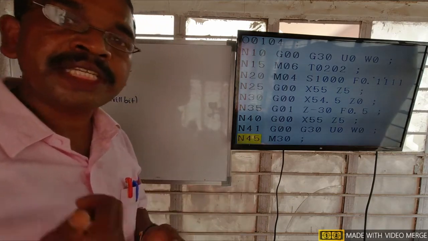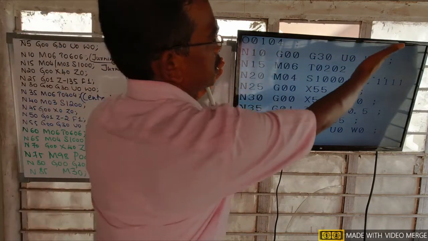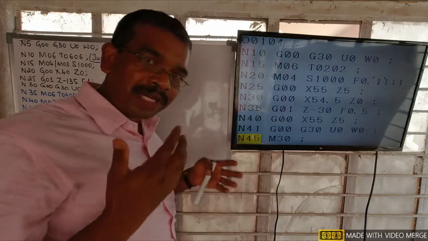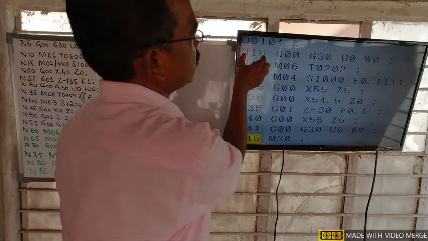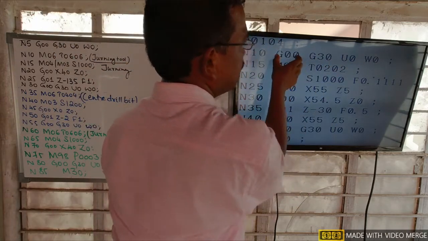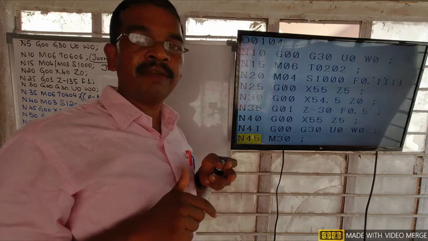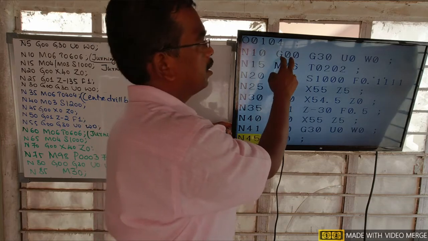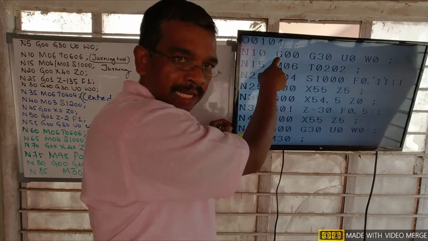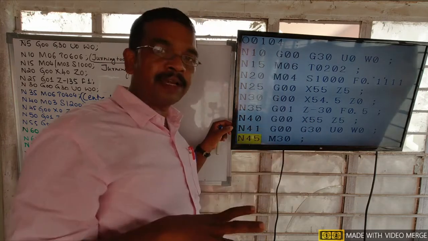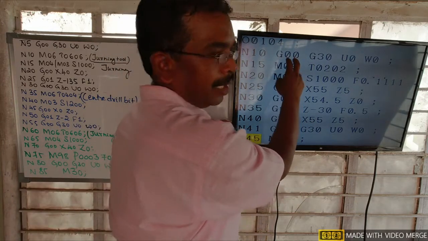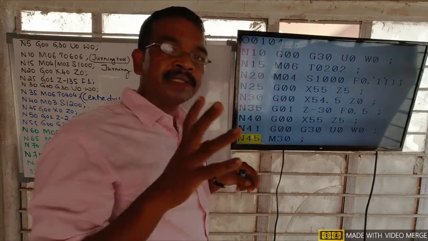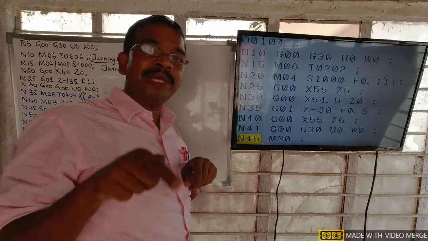So, what is a CNC program? A CNC program is a group of instructions. See here, this is the group of instructions. Then what is an instruction? This is one instruction. This instruction is also called a word in the CNC language. What is a word? A word consists of an address and data. Address means any alphabet, and data is a number. This alphabet and number group is called one word. One word will become an instruction.